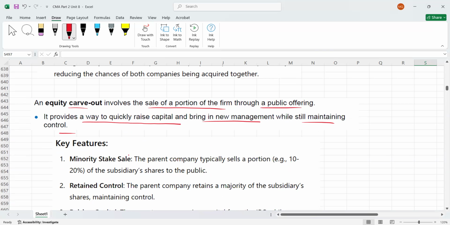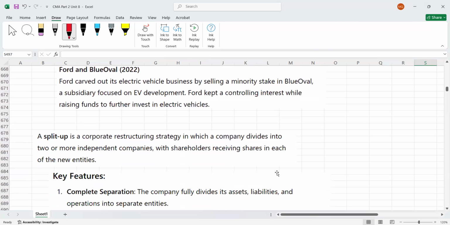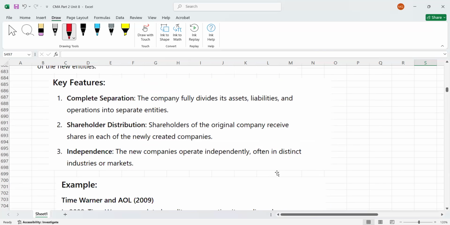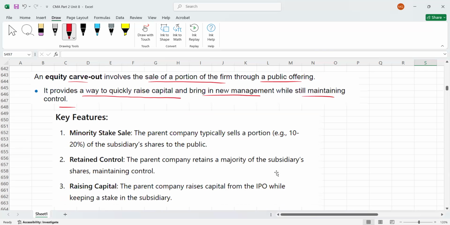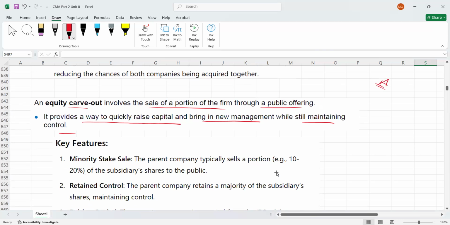For example, you got a simple equity carve out. I'm explaining here. So for example, let's assume you got company A, and some shares of company A will be sold to the public through a public offering.